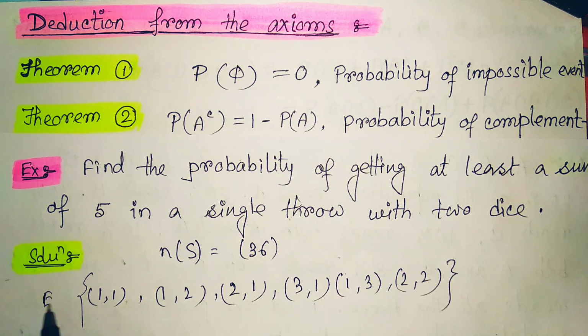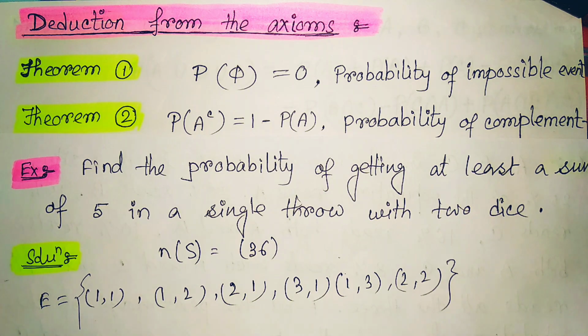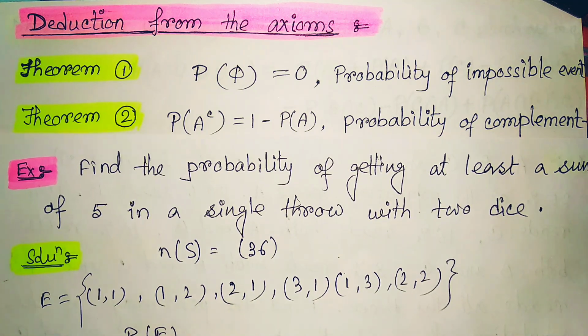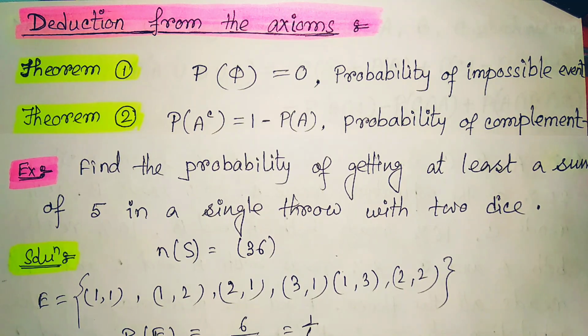So these are the favorable cases. This is the event we consider, which contains the sums not exceeding 4. There the total favorable cases are 1, 2, 3, 4, 5, 6. So a total of 6 favorable cases are there where the sum is either 4 or less than 4. So the probability of the event E, that the sum is 4 or less than 4, is 6 divided by 36, that is 1 upon 6.